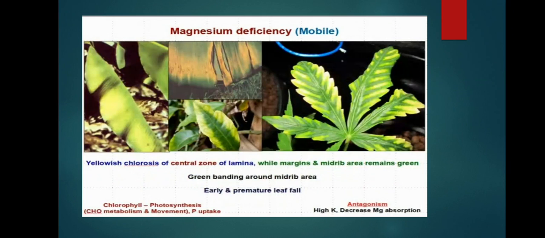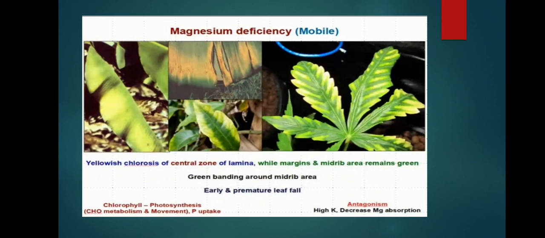Early and premature leaf fall occurs. Premature leaf fall means photosynthesis is reduced and photosynthate production is reduced, so the plant growth is retarded. Magnesium is an important constituent of chlorophyll. It is also involved in photosynthesis, carbohydrate metabolism, and movement, and potassium uptake is aided by magnesium.